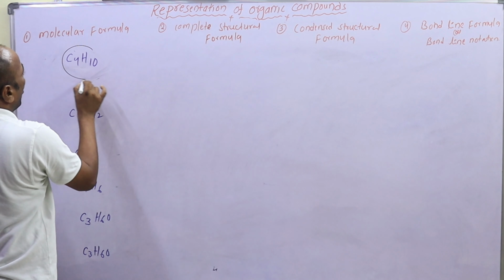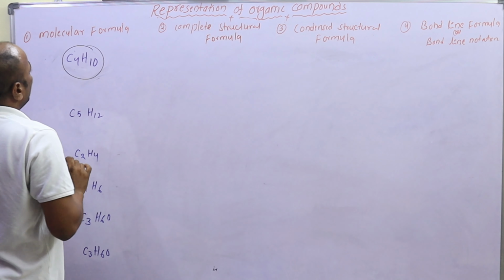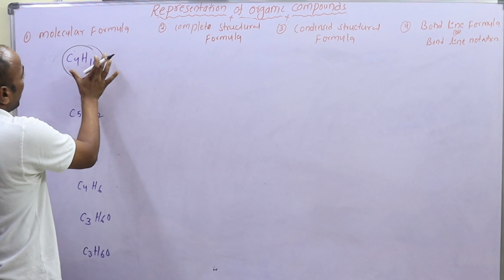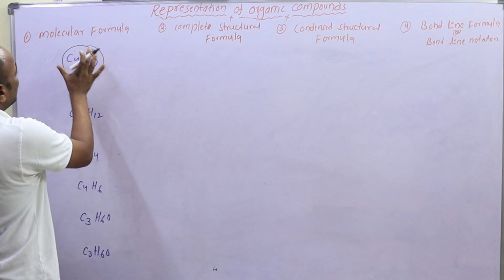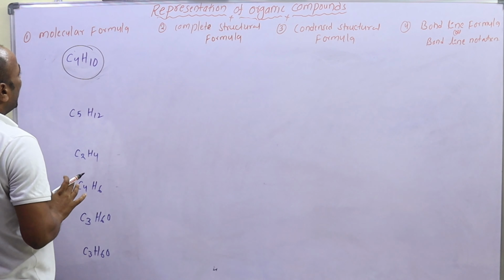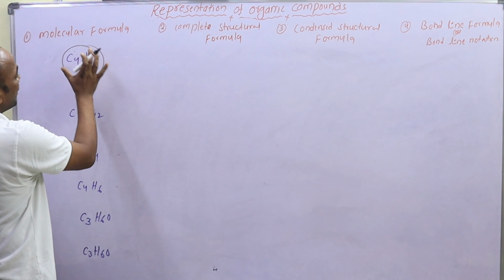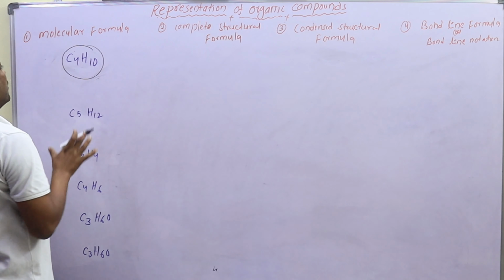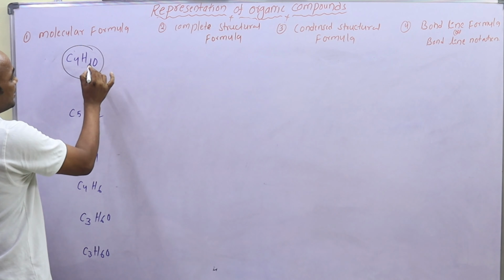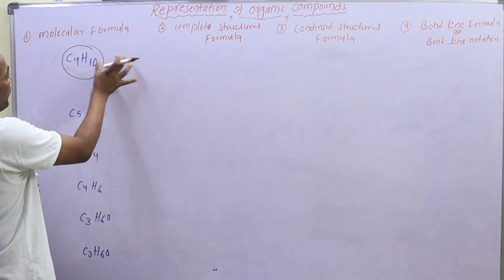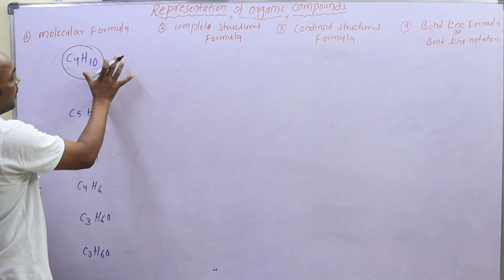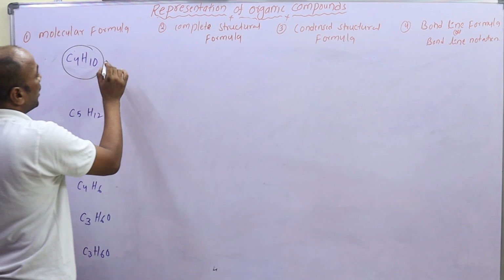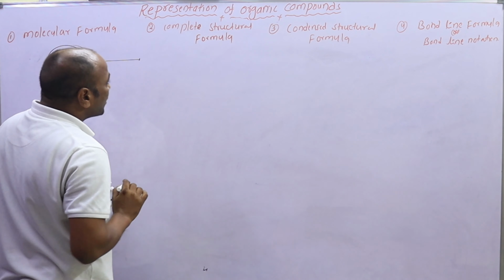First, the molecular formula. The molecular formula is a description of the numbers and types of atoms present in the molecule. The molecular formula is represented as a complete structural formula.